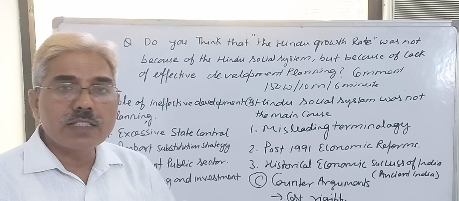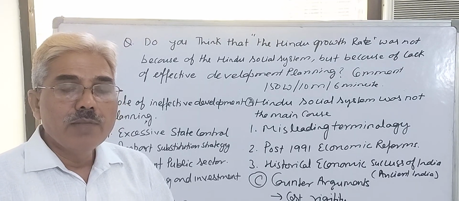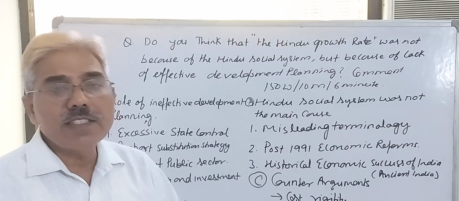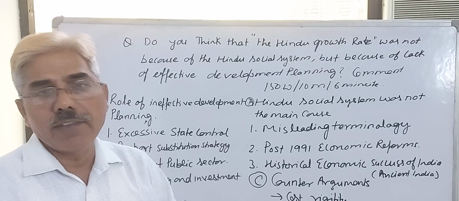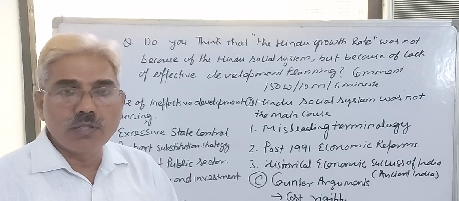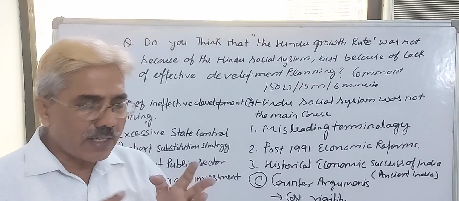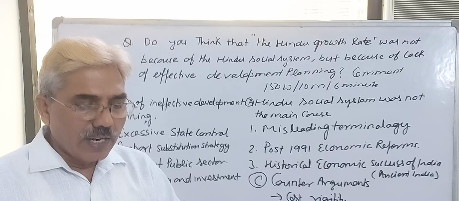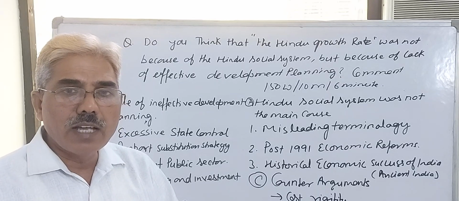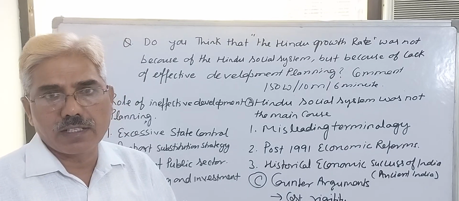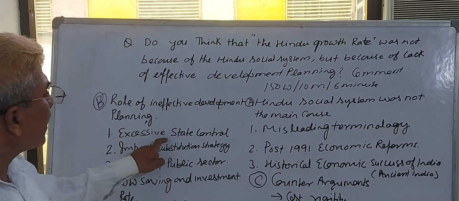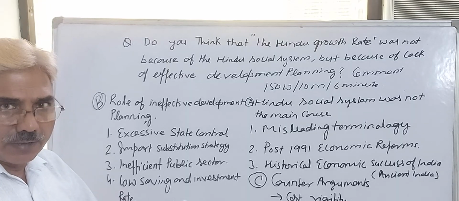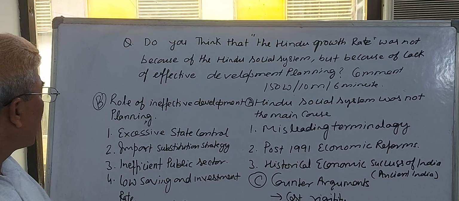Apart from it, there was the licensing system: 17 industries of national importance were licensed by the government so that it could control them. On one side, the state had a monopoly on 18 industries, and 17 industries were licensed, the rest for the private sector. It means our economy had excessive state control, lack of competition, and lack of motivation as the fundamental factors.